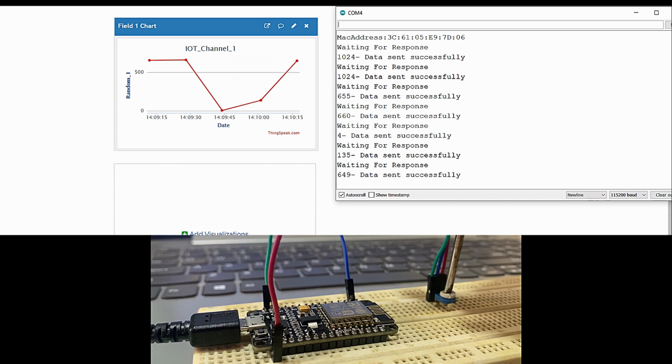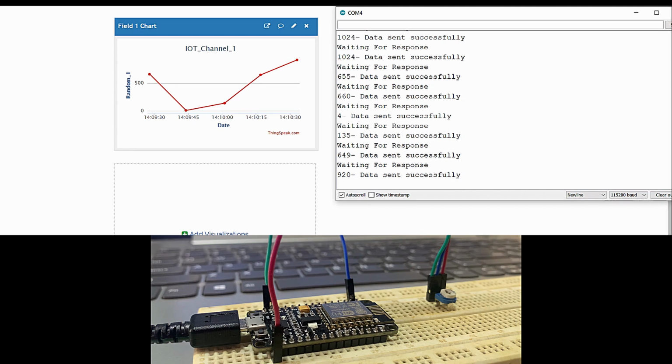So in this manner, you can interface any analog sensor for transmitting the step value that you fetch using the sensor, using the analog channel of NodeMCU, to this ThingSpeak server, so that you can view the analog values of the sensors in the field available in the ThingSpeak server.